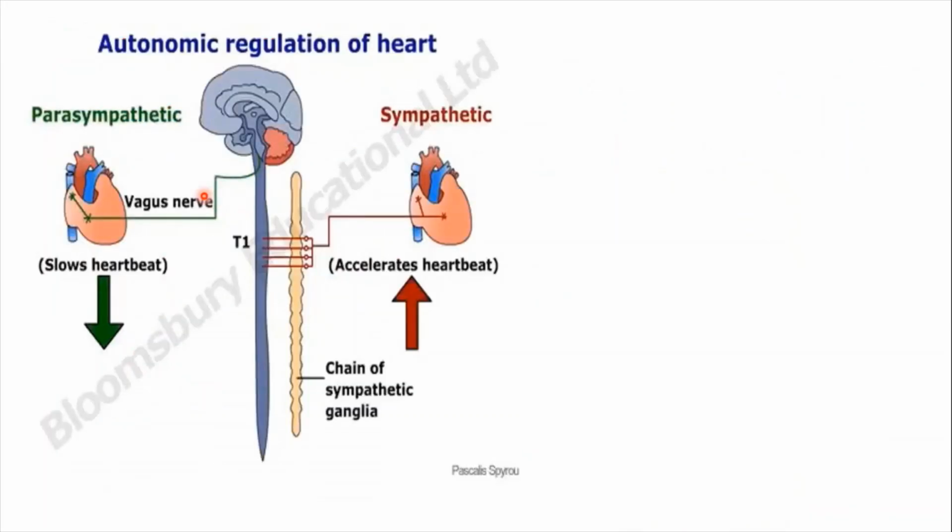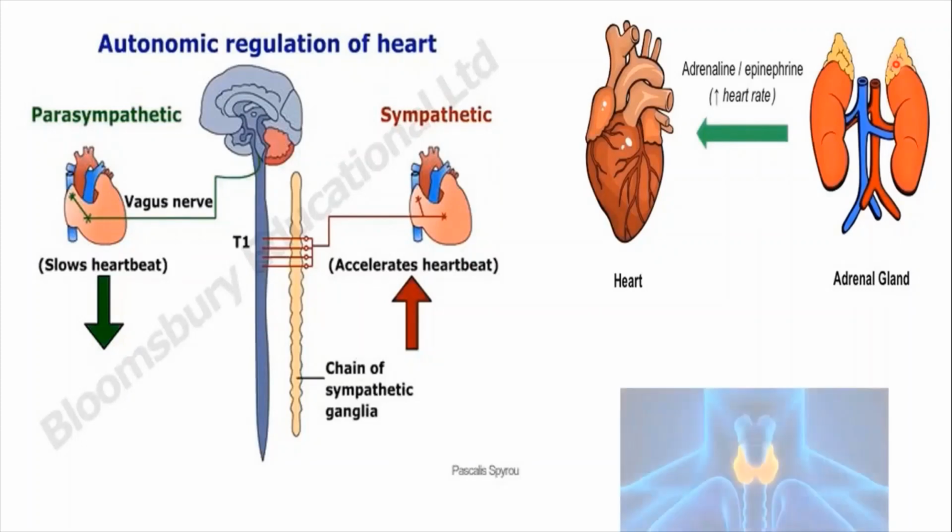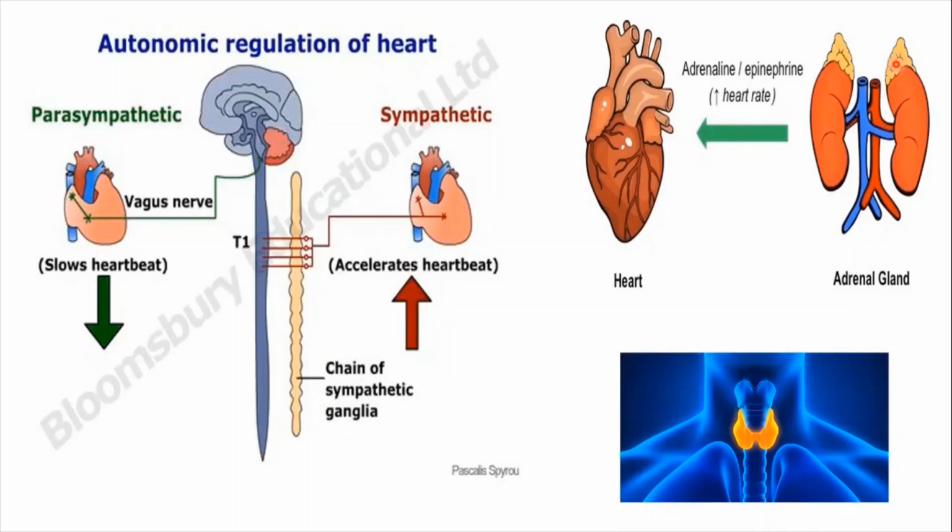In this way, the cardiac activity is regulated by the autonomic nervous system. Parasympathetic neural signals slow down the heartbeat and sympathetic neural signals accelerate the heartbeat. And the hormones released by the adrenal glands increase the heartbeat. Thyroxine also increases the heartbeat. This is the control of cardiac activity, neural control and endocrine control.